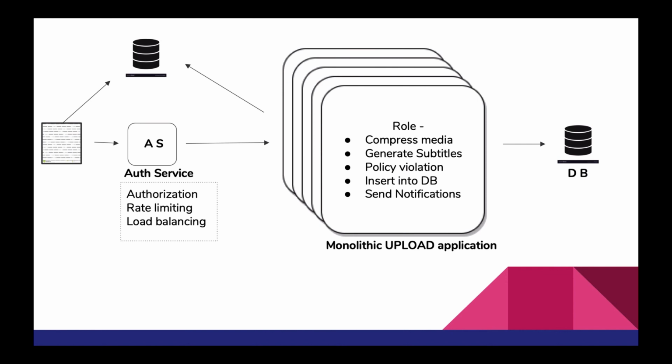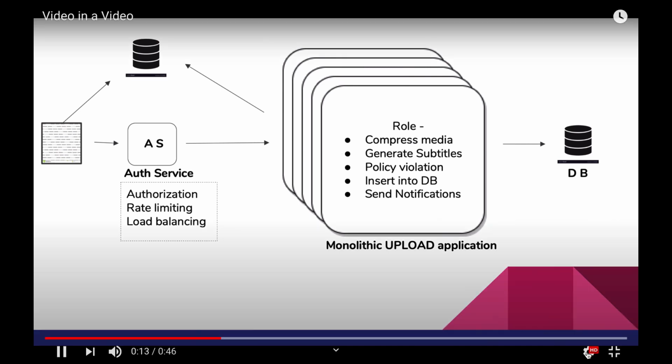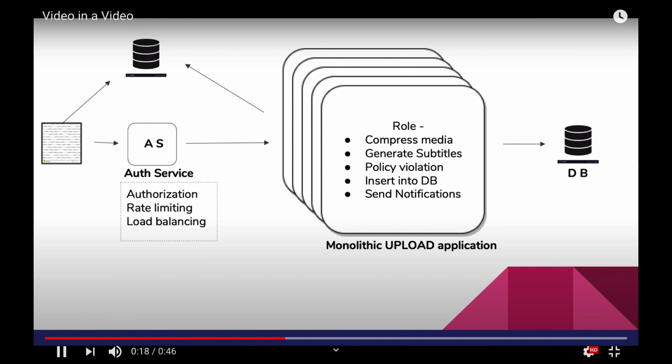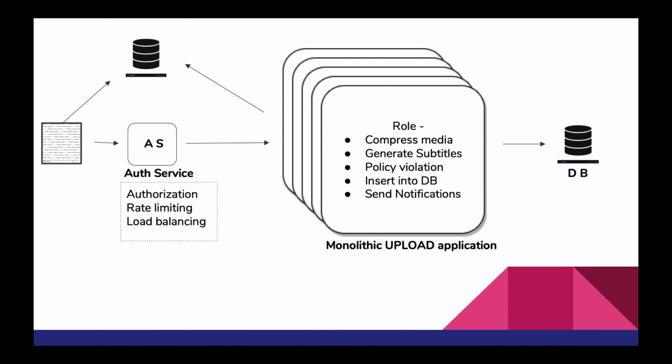The first role of our monolithic application is to compress the video that we upload. The very video that you're watching on YouTube has been converted into multiple qualities, as you can see here. So that's what we need to do. We need to convert our video into different qualities. Then the second thing is we need to generate subtitles for the videos as well. Then we need to check for policy violation, that the video does not have any copyrighted content in it. And finally, if everything clears, we insert the video link, name, description and things like that into our database. And finally, we need to send notification to the subscribers of the channel that hey, Breaking Code has uploaded a new video, so do check it out.